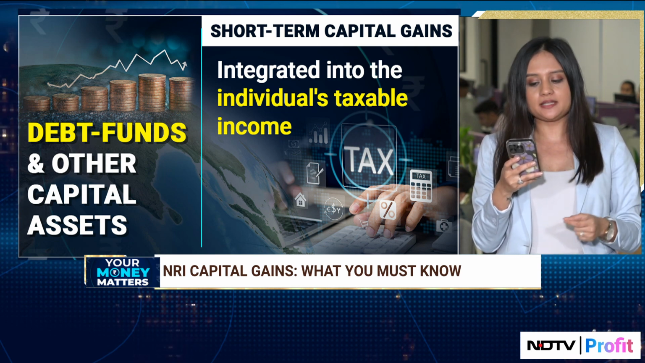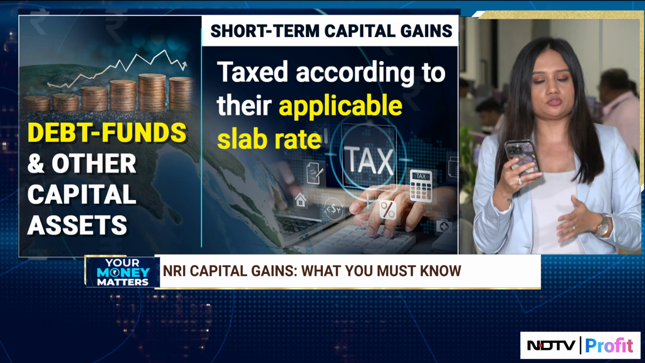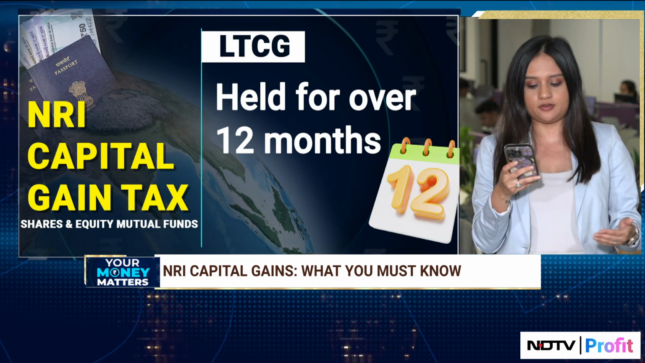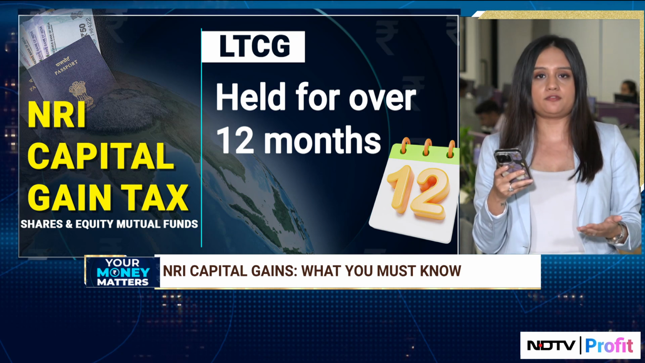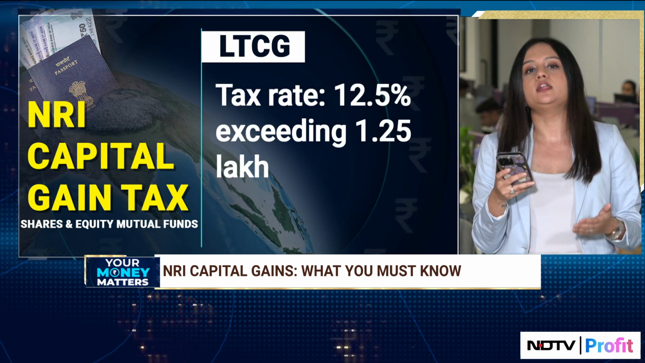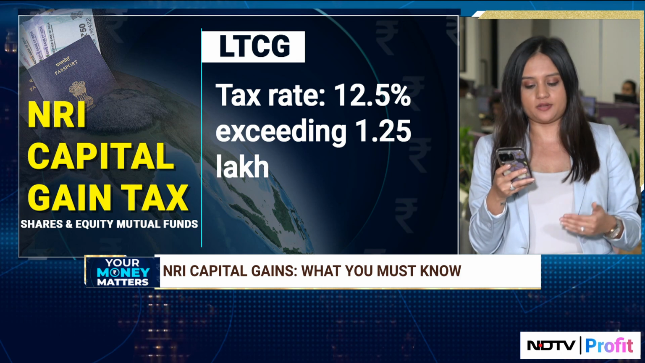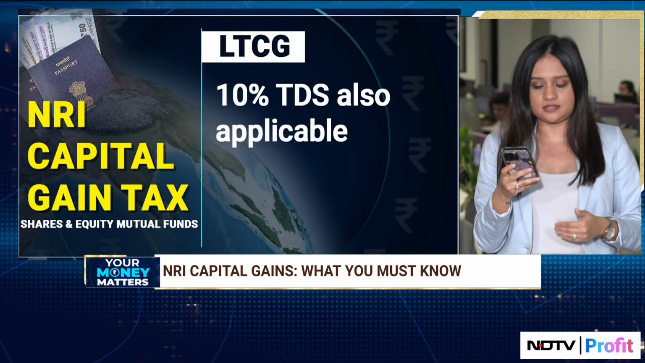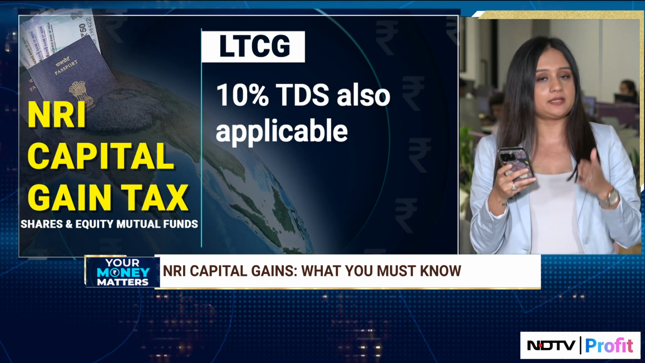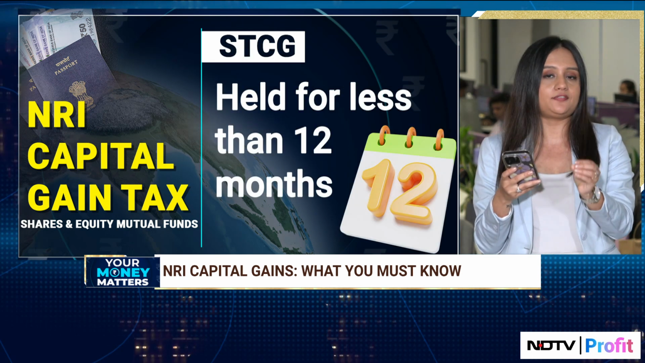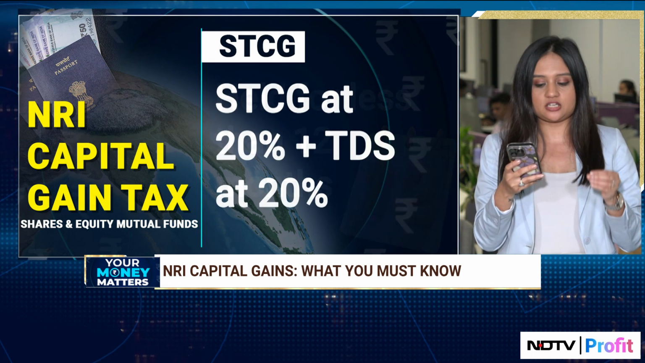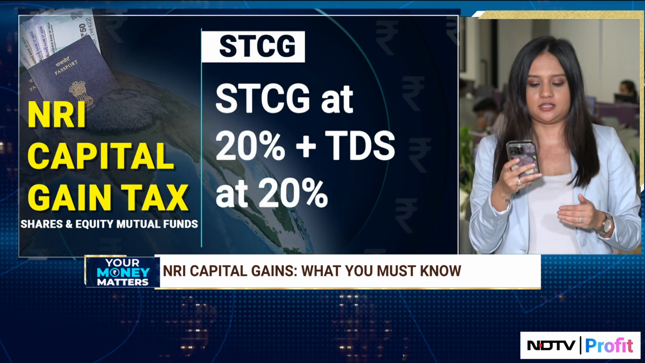For capital gain tax on shares as well as equity mutual funds, long-term capital gain will arise if the security is held for more than 12 months. Tax rate again will be 12.5% if the overall gain exceeds around 1.25 lakh rupees. And a 10% TDS is also applicable in this case. In terms of short-term capital gain, it will be considered a short-term capital asset if it is held for less than 12 months. And here the short-term capital gain is taxed at 20% plus a TDS of 20%.